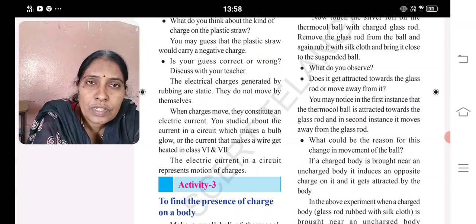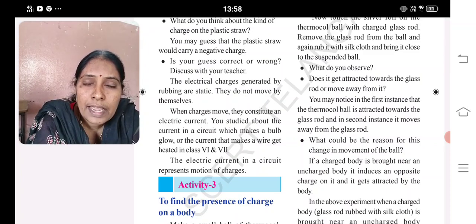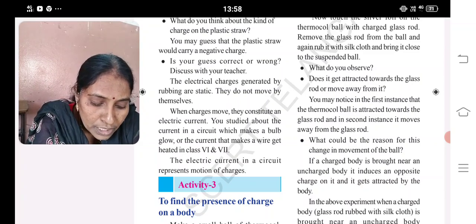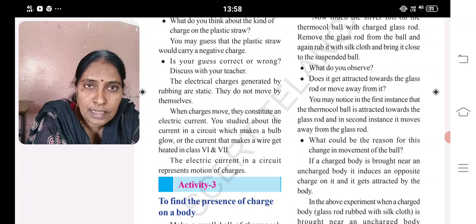It is the motion of charges; the flow of charges from one place to another place is said to be an electric current. By rubbing continuously, charge develops. These charges do not move by themselves, so they are called static electricity.